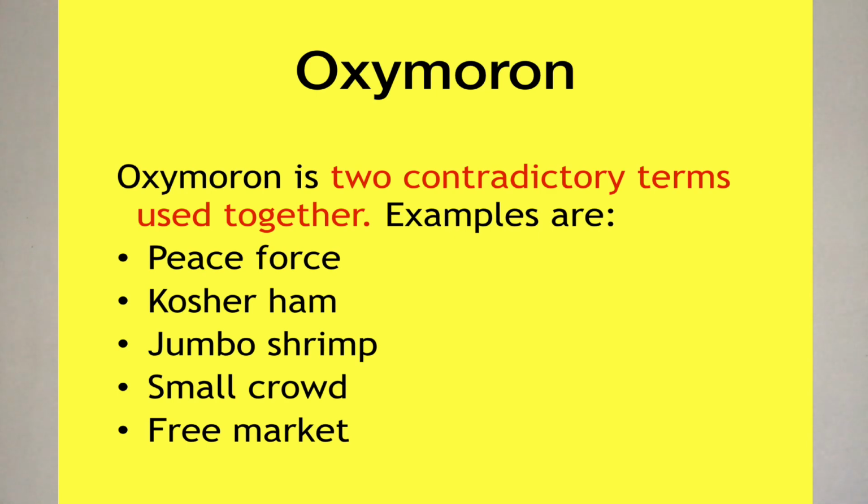Then we have jumbo shrimp. Most of the time whenever we say shrimp, it's small, but here it's a jumbo. It's really oxymoronic. Small crowd. Small and then a crowd. Whenever we hear the word crowd, it means large, but here it's a small crowd. Then free market. How can there be free whenever we pay something to market? When it's market, we always buy, and whenever we buy, we pay. But we say it's a free market.